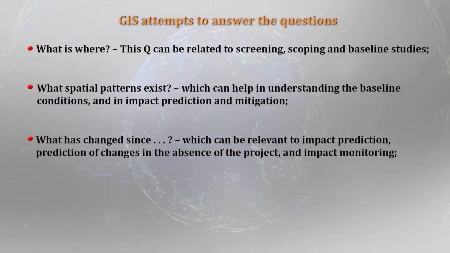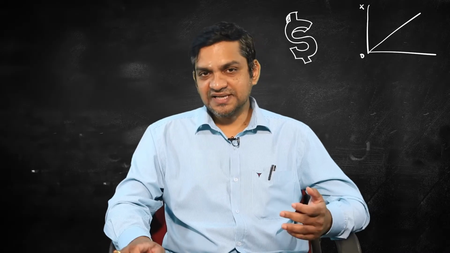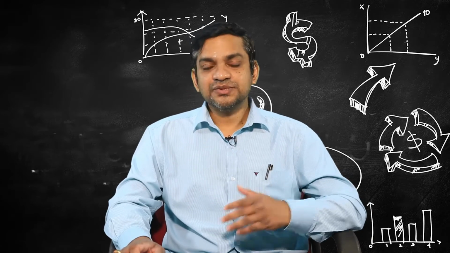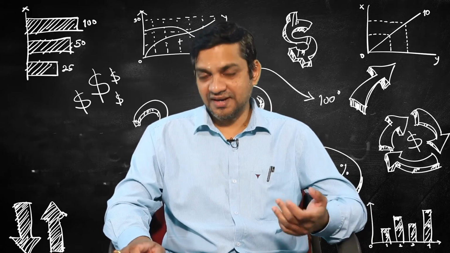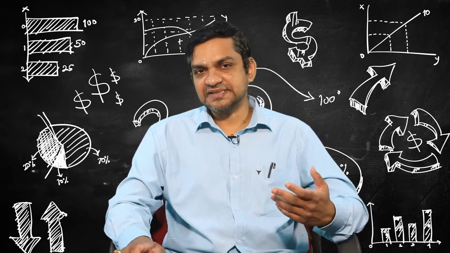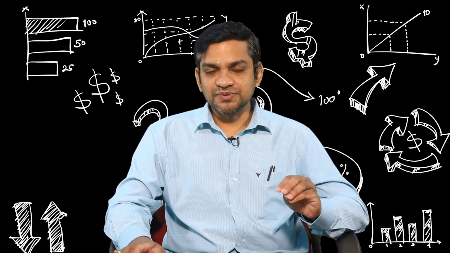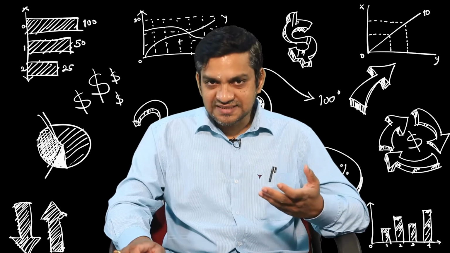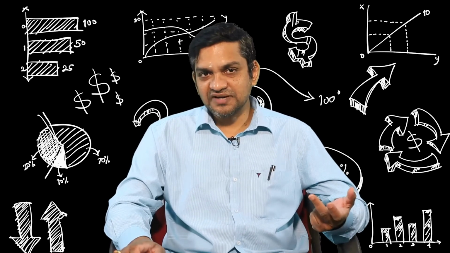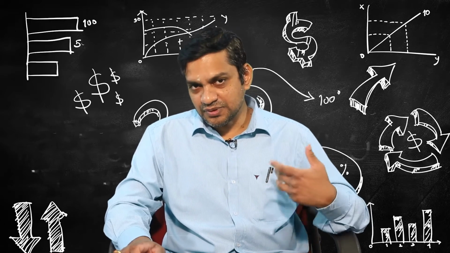The third question the GIS attempts to answer is the change analysis. What has changed since? When I talk about change analysis, it is what will happen 20 years from now and what happened 20 years in the past. To make it simpler, computer based GIS is very helpful. This question is very relevant to impact prediction and prediction of changes in the absence of a project, because in environmental impact assessment we are talking about the difference between the existence and the absence of the project. So, whether you have to go for the project or not.